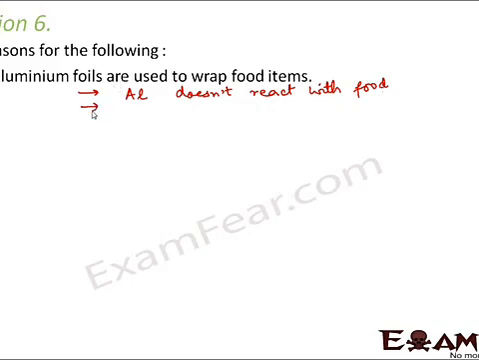Secondly, why do we have aluminium foil? Because aluminium is malleable, that is, it can be beaten into thin sheets, and that is why we are able to make aluminium foils out of it.